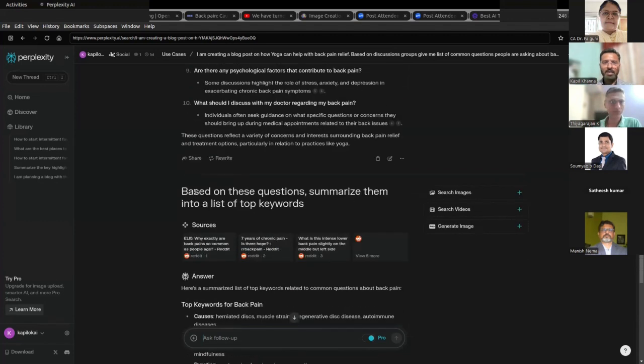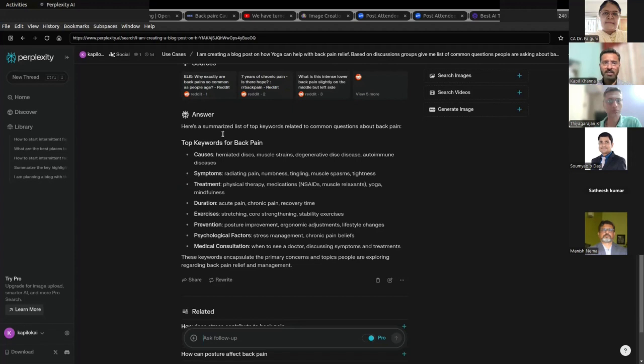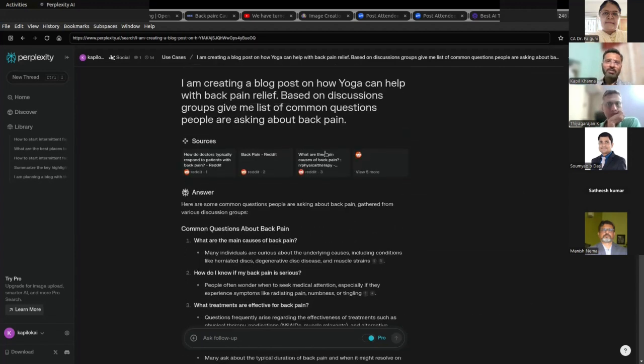Now you can ask it to summarize these into a list of top keywords. So based on these questions, summarize them into a list of top keywords. So it has done that for you. So these are the keywords it's generated and categorized into different groups: causes, treatment, duration, exercises, those kind of things. Right? So blog research, very good use case again. Let's look at something else.